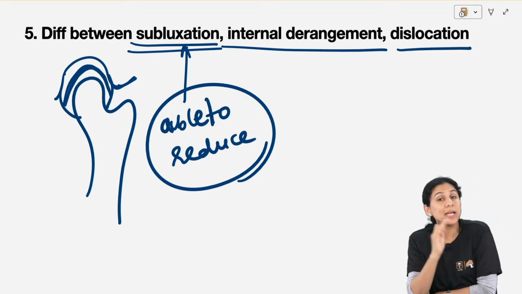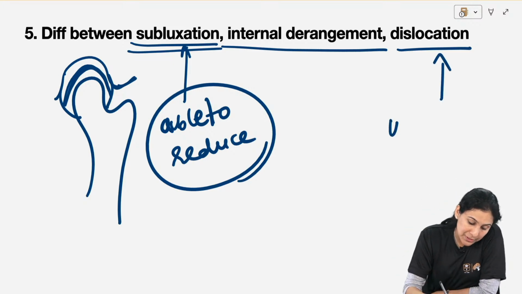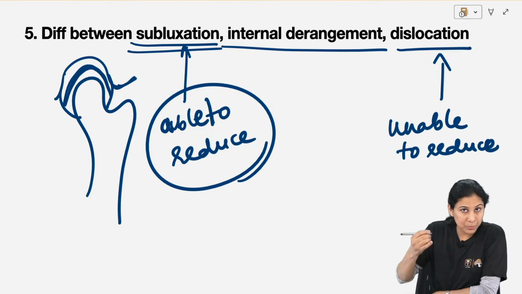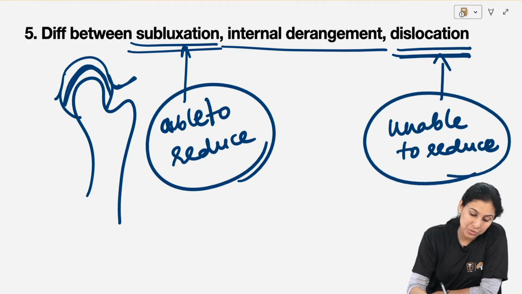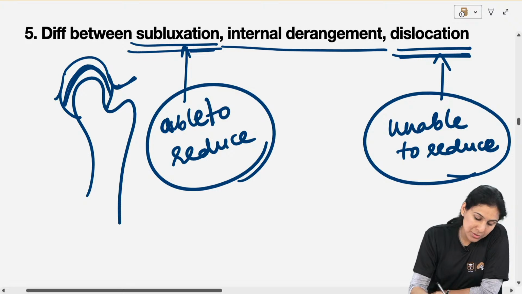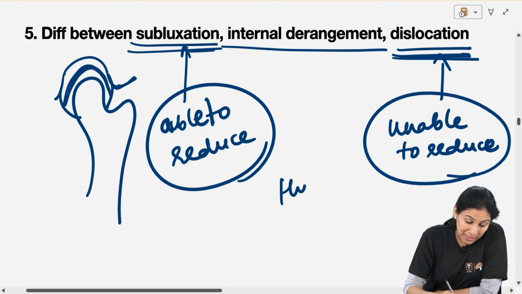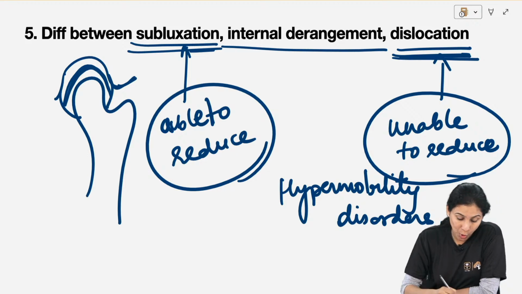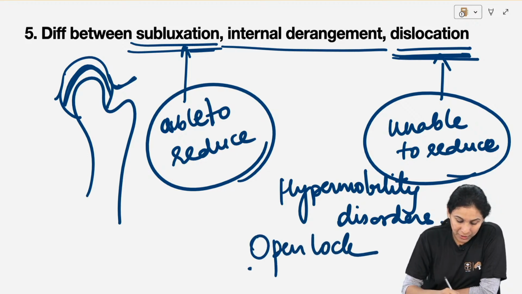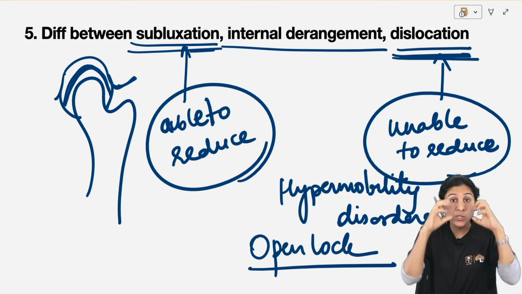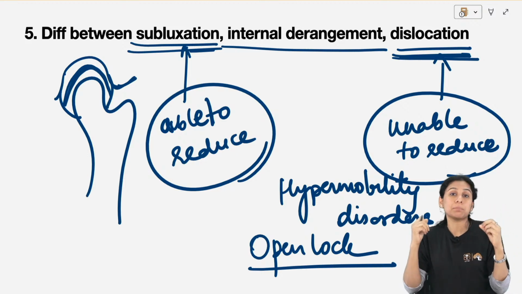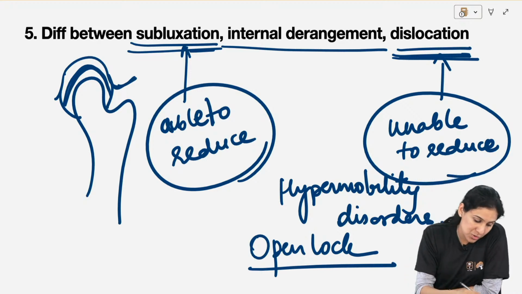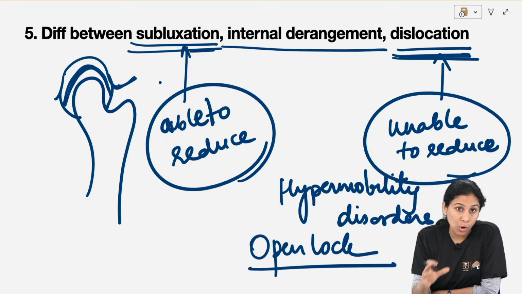When it goes beyond the articular eminence and the patient is unable to reduce it back to the normal position, it is called dislocation. Okay, subluxation and dislocation are hypermobility disorders, which cause what is called as open lock. That means the patient's mouth is open and it is locked in that position. Patient is not able to take it back or able to take it back with difficulty, which is subluxation. So this is called open lock.